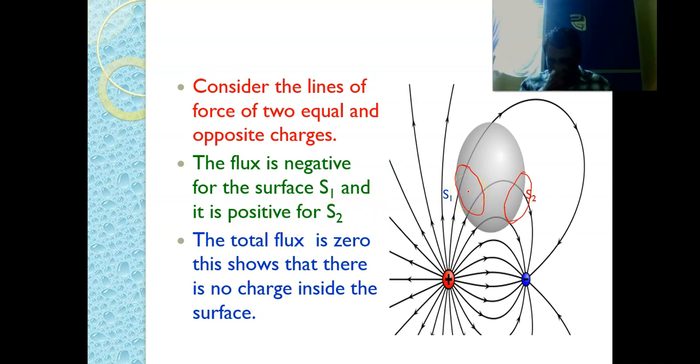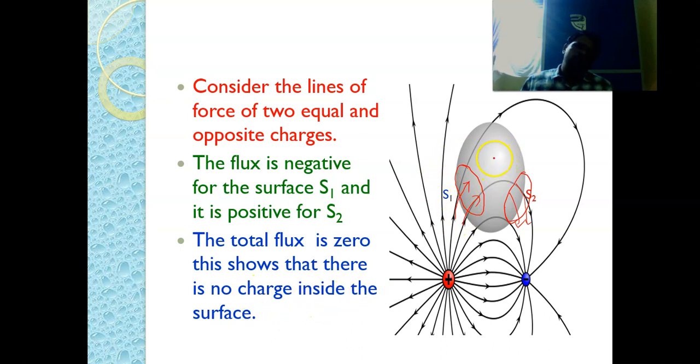As we have discussed earlier, the flux entering into the surface is taken as negative, and the flux leaving from the surface is taken as positive. That's why here the electric lines of force are leaving from S2, and here the electric field lines are entering into the surface S1. That's why this flux is taken as negative, this flux is taken as positive. The total flux is 0. This shows that there is no charge inside the surface.